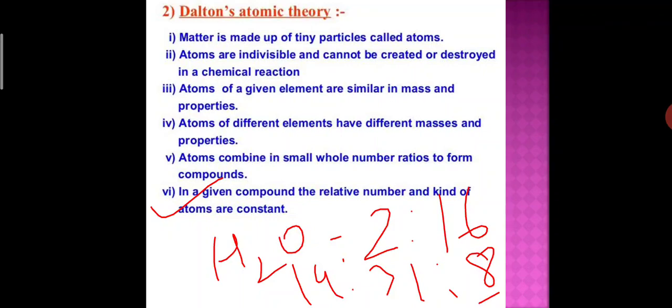John Dalton was born in England on 6 September 1766, and he began his teaching career in school at a very early age, and later he joined a college in Manchester and began his study in weather science and chemistry. Okay, so John Dalton is regarded as one of the founders of modern chemistry. Okay, so I hope you understand.